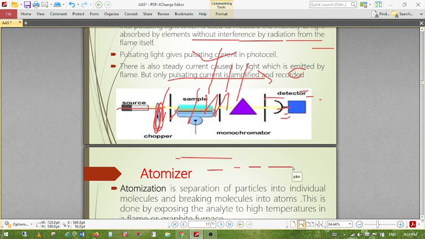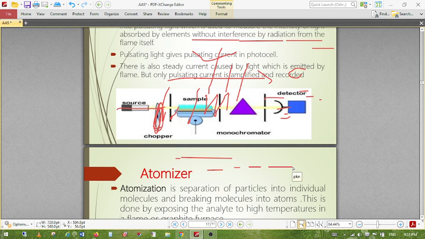Then we introduce an unknown concentration, and say this is the unknown concentration placed here. We find its reference absorption and then measure the condition. This is our required concentration. Like that, we measure the unknown concentration from the sample.